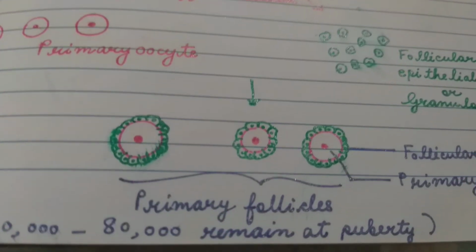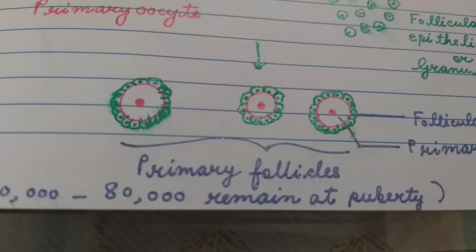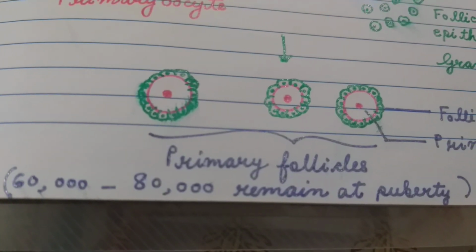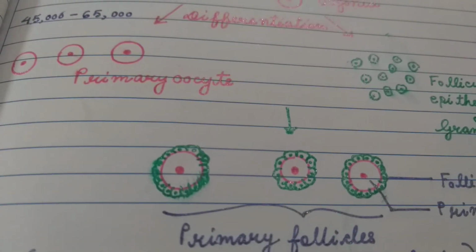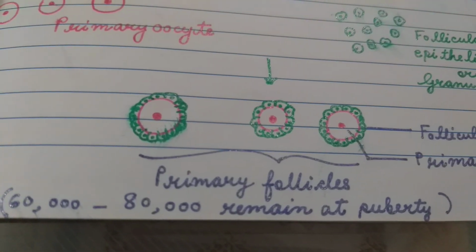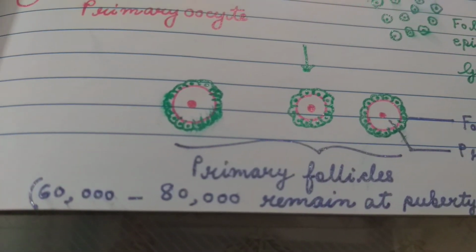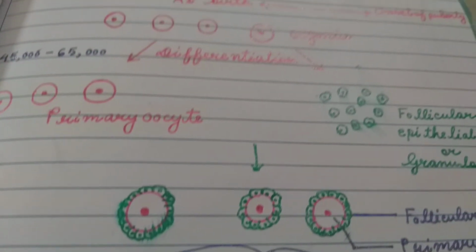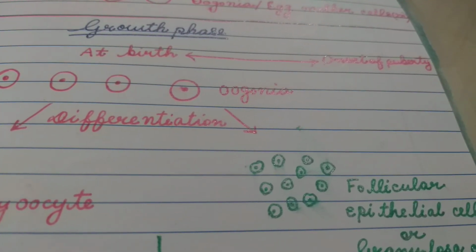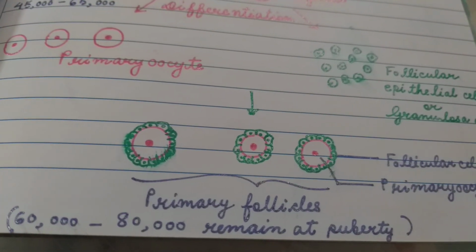Now, the primary oocyte undergoes an increase in volume due to accumulation of nutrients in the cytoplasm. The primary oocytes grow. They increase in size due to accumulation of nutrients in their cytoplasm. So this is the growth phase. It continues from birth till the onset of puberty. Longest phase in the reproductive life of human females.